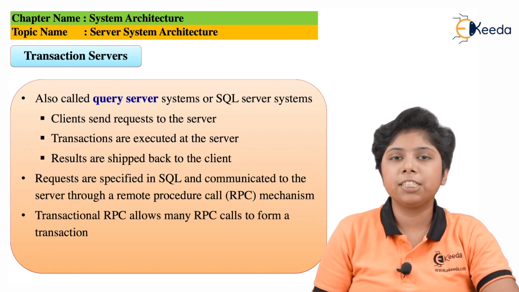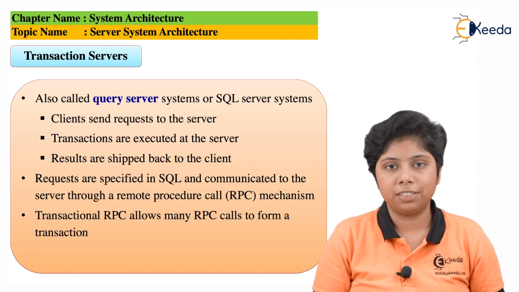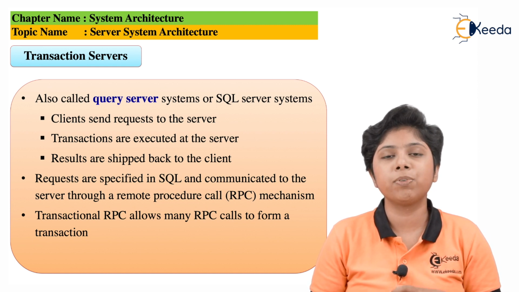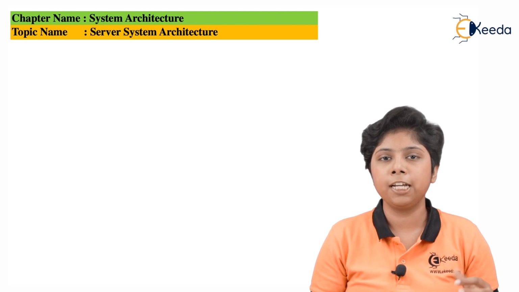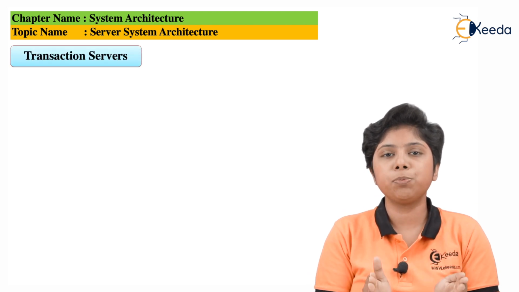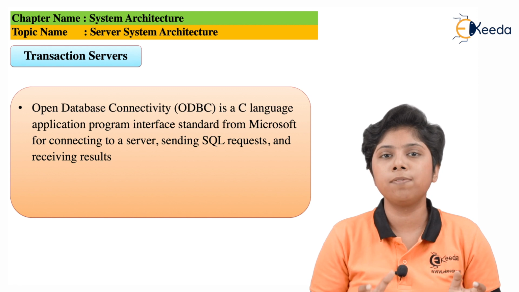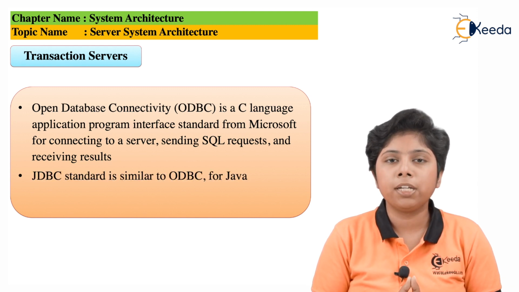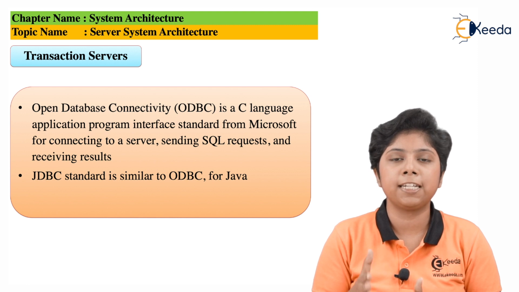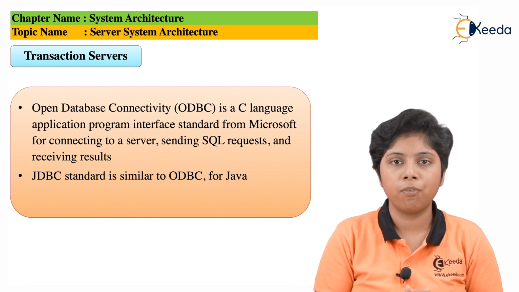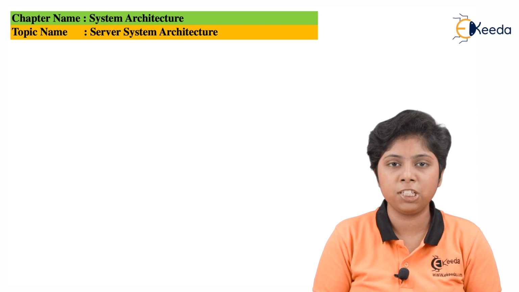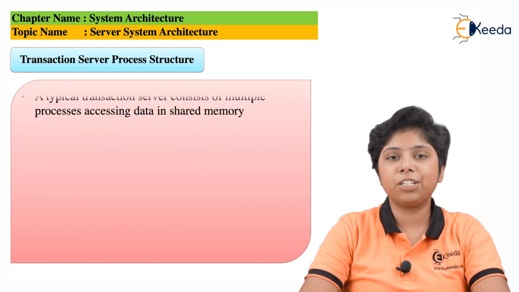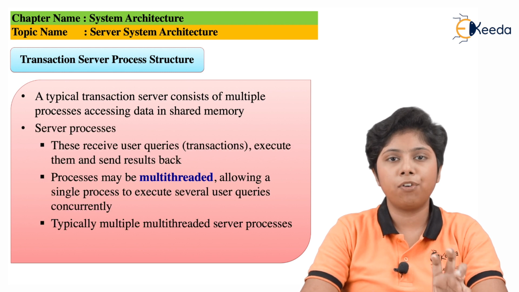So now first we will discuss the transaction servers. The transaction servers, as we have described, provide the transactions to be completed by a central server which receives the query and then solves the query of each of the clients connected to it. Now there are many other processes connected to a transaction server. We will discuss each of the processes one by one. The first and foremost process connected to a transaction server is the server process.